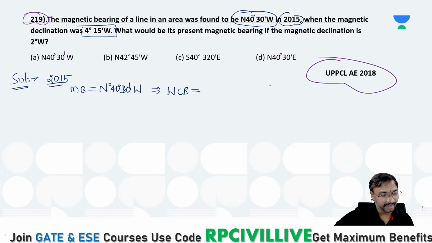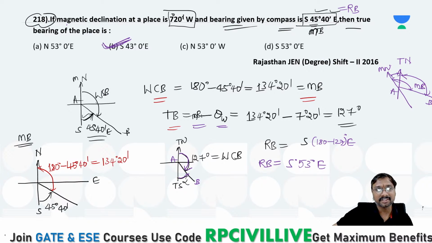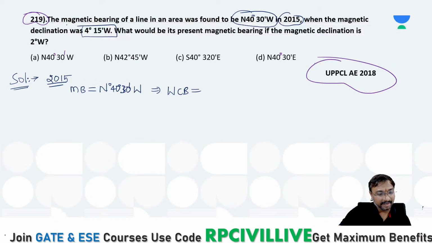This is state PSC, correct? Nazar Ahmad, just read the title of this video. What is the title of this video? All state PSC PYQs. Now all state PSC PYQs means only all state PSC PYQs we'll discuss, not the JE like that, okay? UP PCL, AE, these are all different. Rajasthan JE, different, right? State PSC related questions we'll be discussing.